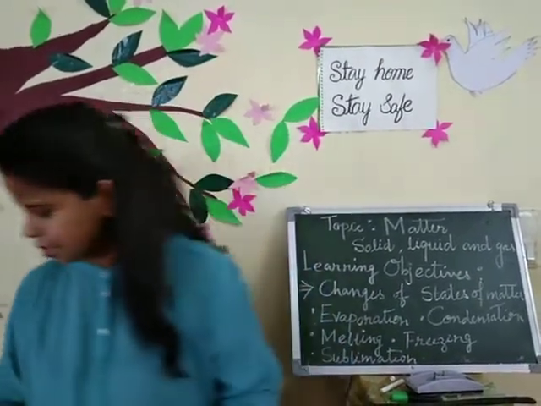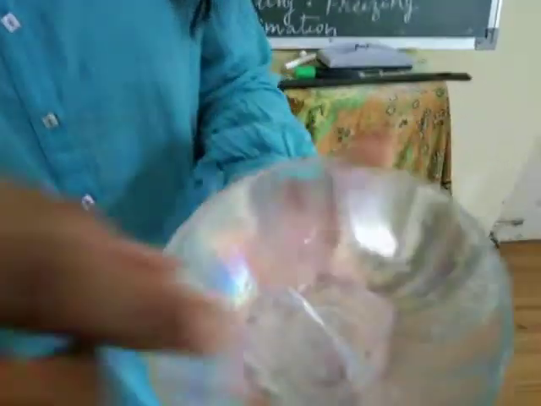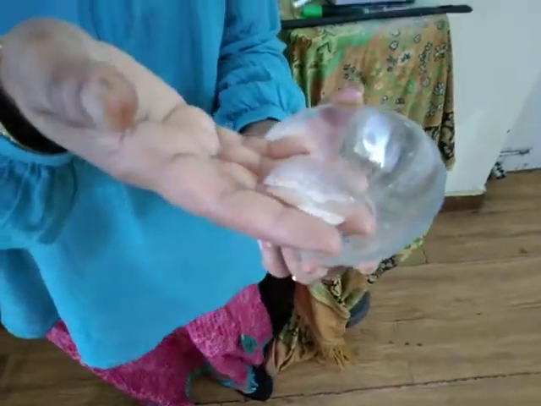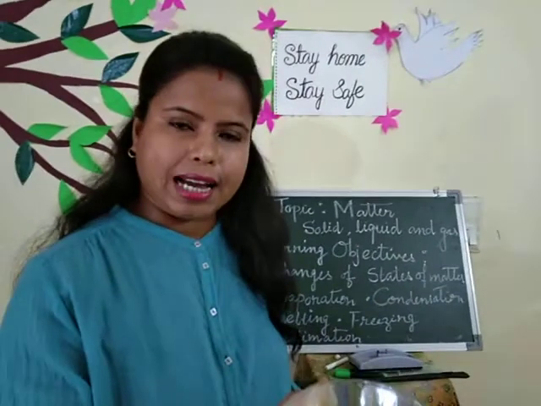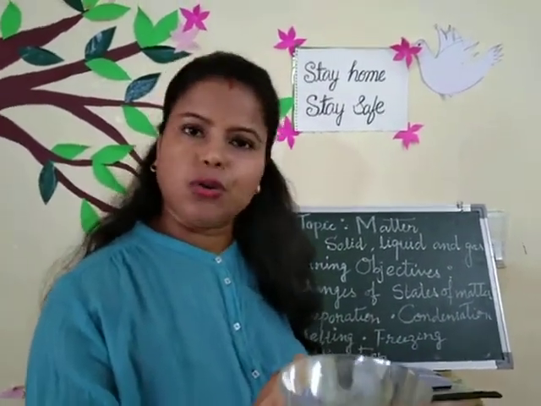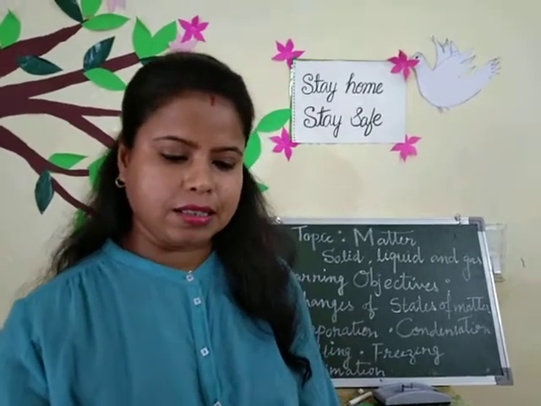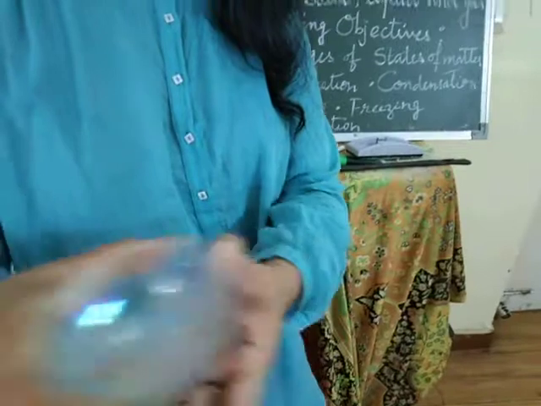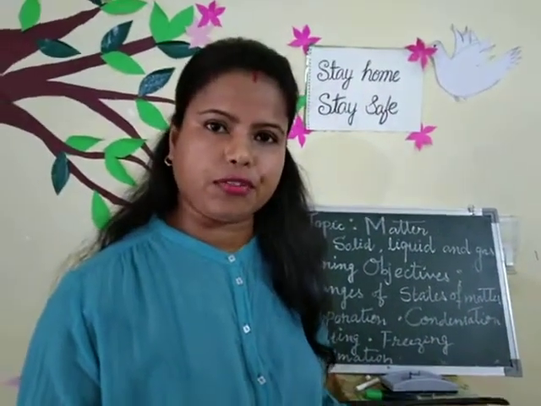Now, endothermic change. Now I will show you the endothermic change. See, I have kept some ice, the solid form of water, and if I keep this ice in this pot for 5 minutes at room temperature, what will happen? It will melt into water. I am keeping it aside so that I can show you after 5 minutes.